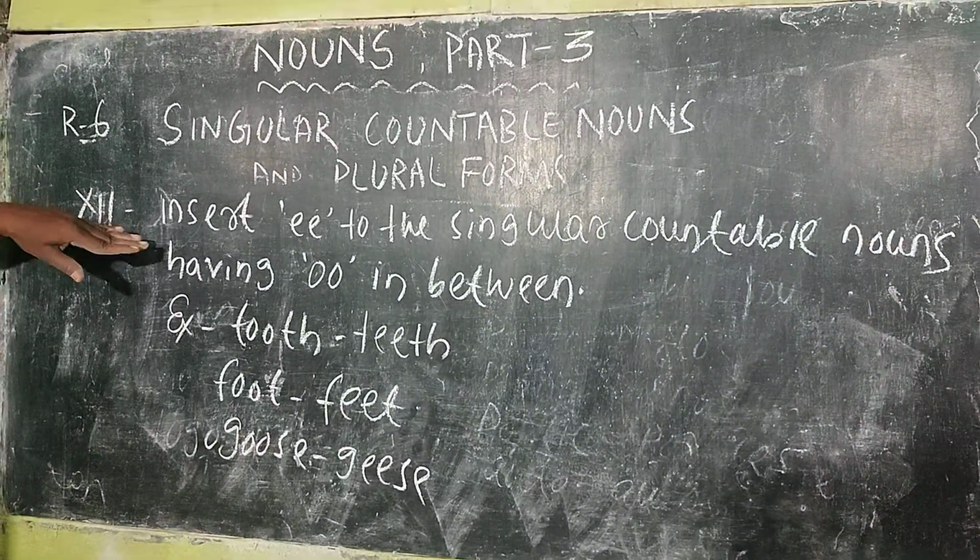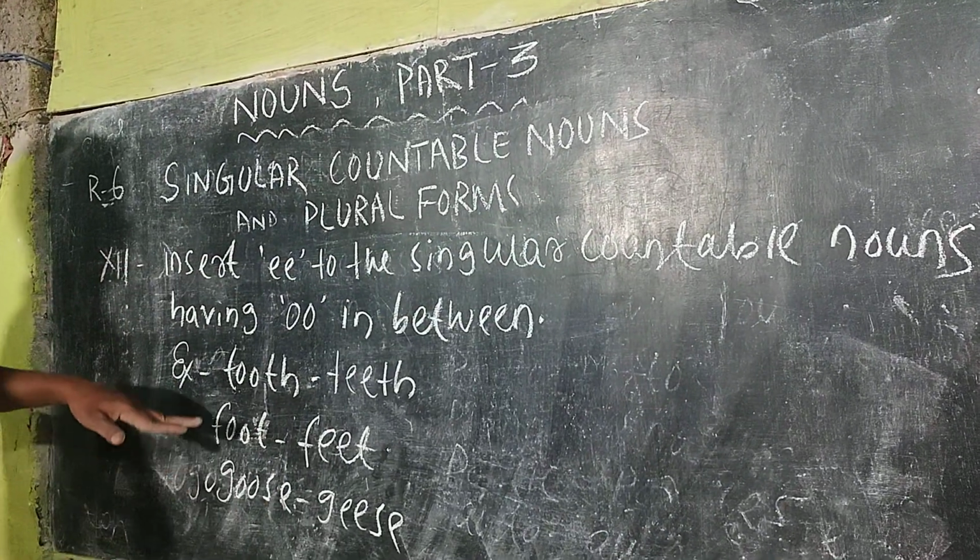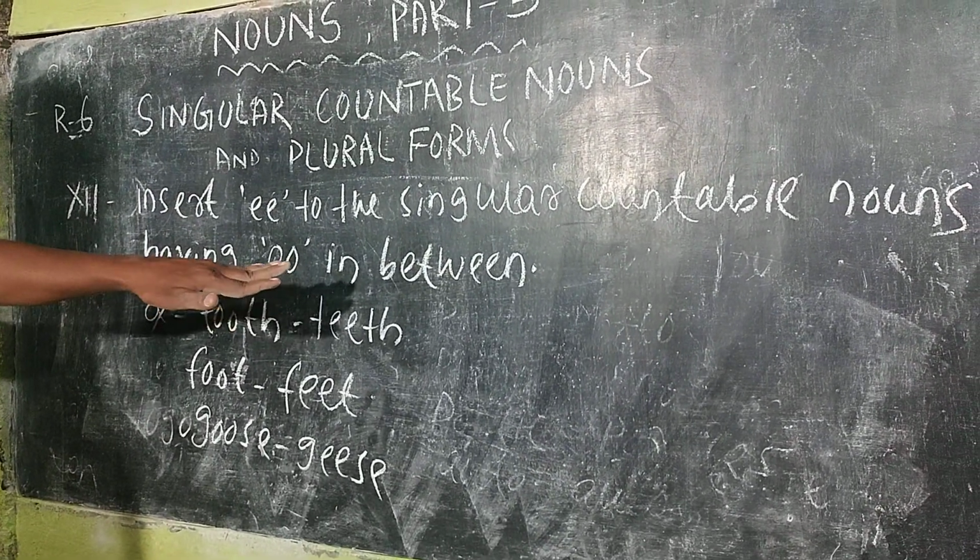Point number 12. Insert double E to the singular countable nouns having double O in between or in the middle.